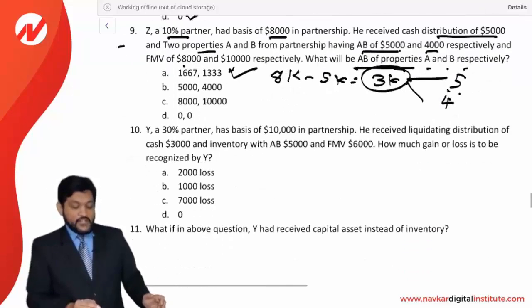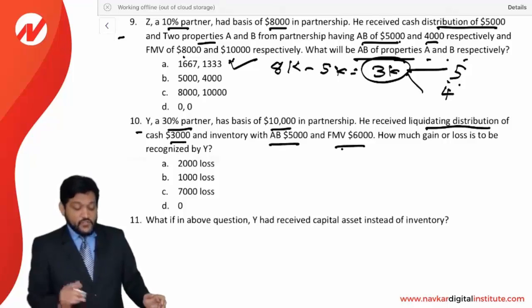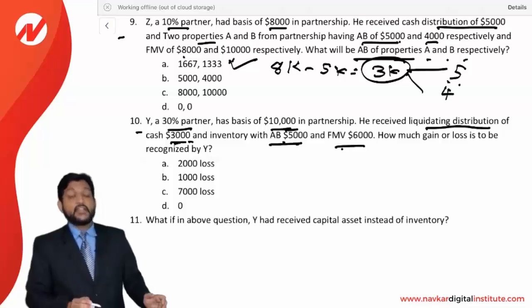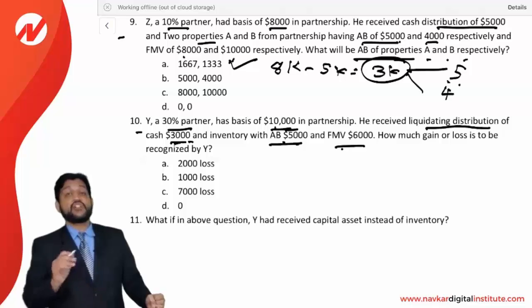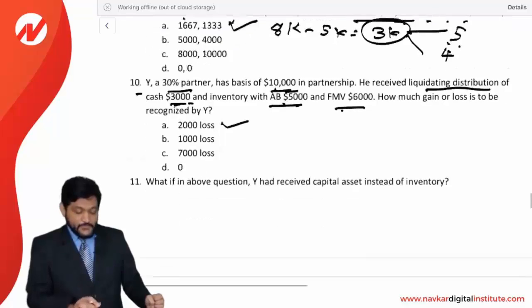Next, Y, a 30% partner, has a basis of 10,000 in the partnership. He received a liquidating distribution of cash 3,000 and inventory with an AB of 5,000 and FMV of 6,000. How much gain or loss is to be recognized by Y? Now look at this. His basis is 10,000 while he is receiving cash of 3,000 and inventory with an AB of 5,000. So his total receipt is 3 plus 5, 8,000, against the basis of 10,000. So he is receiving 2,000 less. His basis is 10,000 and against that he has received property worth 8,000 only. So there is a loss of 2,000. Answer is A, 2,000 loss.